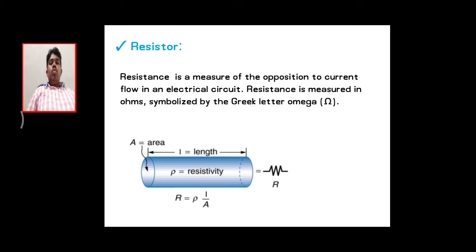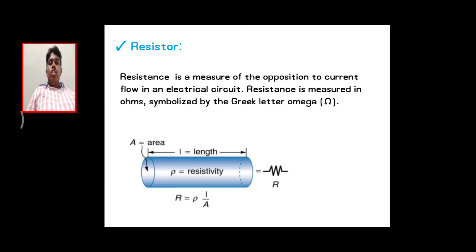If we consider a small length of material, that material having length L and cross-sectional area A, here we are going to calculate the resistance value. The resistor formula: capital R is directly proportional to the length of the material and inversely proportional to the cross-sectional area. So the resistance of the material varies directly with the length of that material and inversely with the area of that material.